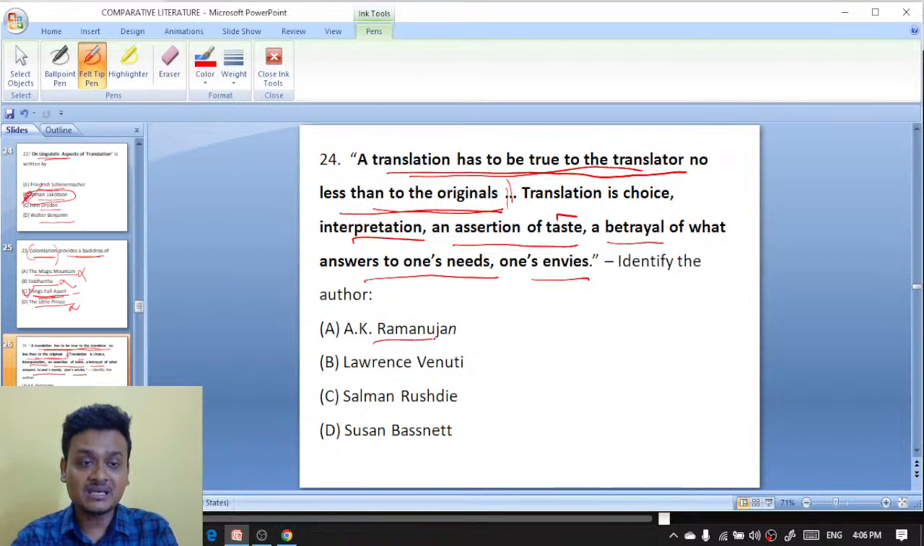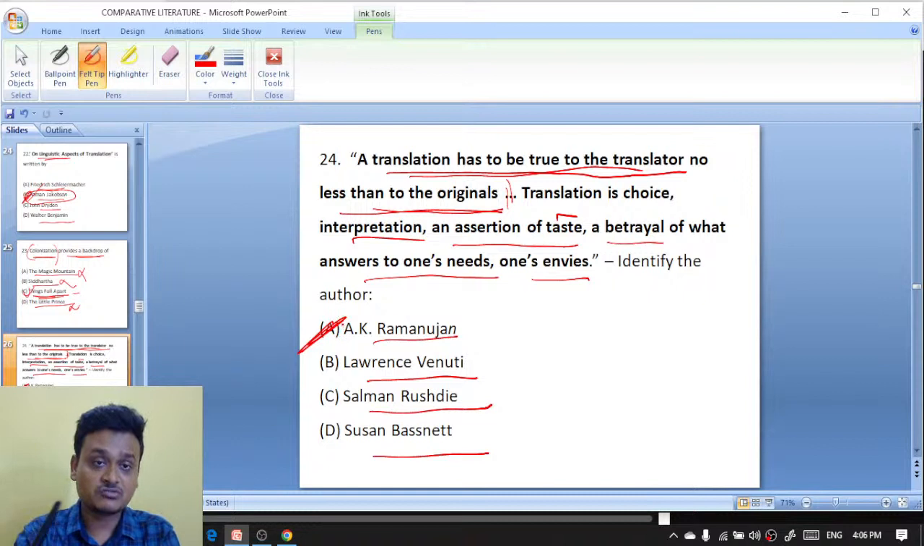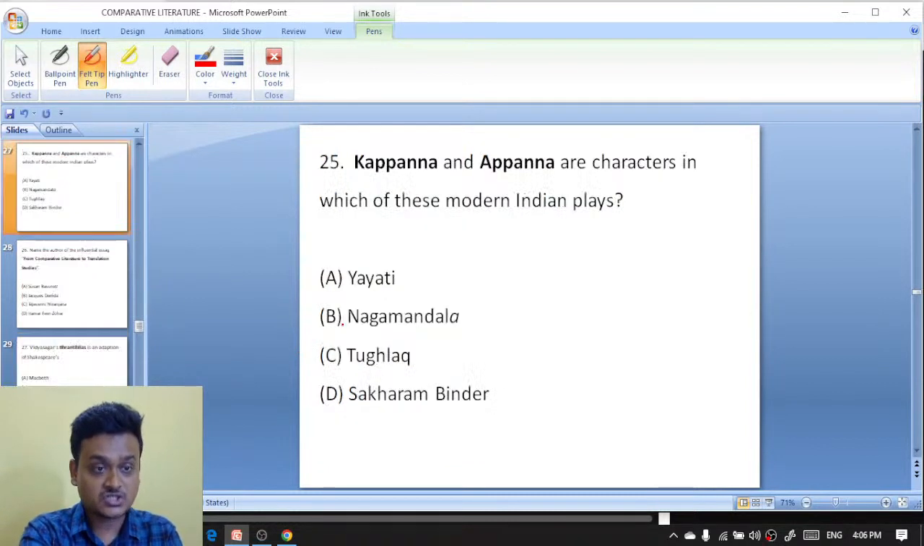Who said it? A.K. Ramanujan, Lawrence Ferretti, Salman Rushdie, Susan Bassnett. So it is actually A.K. Ramanujan. A.K. Ramanujan has said that a translation has to be true to the translator, no less than to the originals.